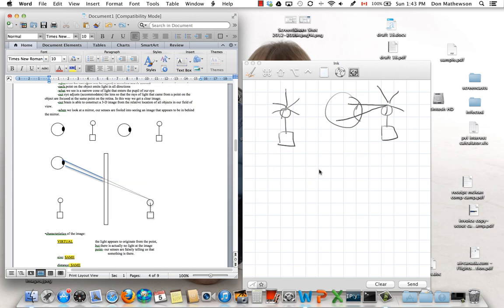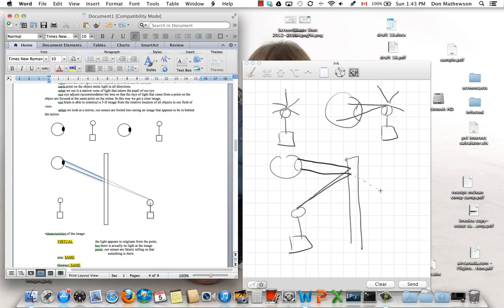Now, when you're viewing an object by reflection, and if you're wondering why I have to do this, it's just because I can't write on the Word document, unfortunately. So what will happen is some of the light coming off this object is going to bounce off and go like that. And so the cone of light that makes its way into your eye obeys the reflection law at this surface.